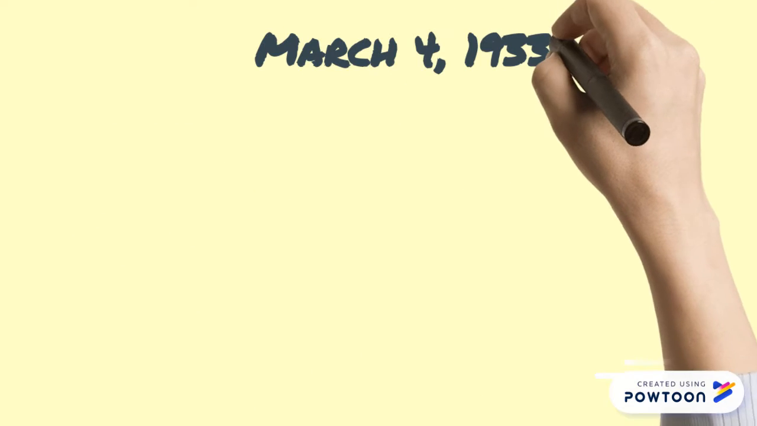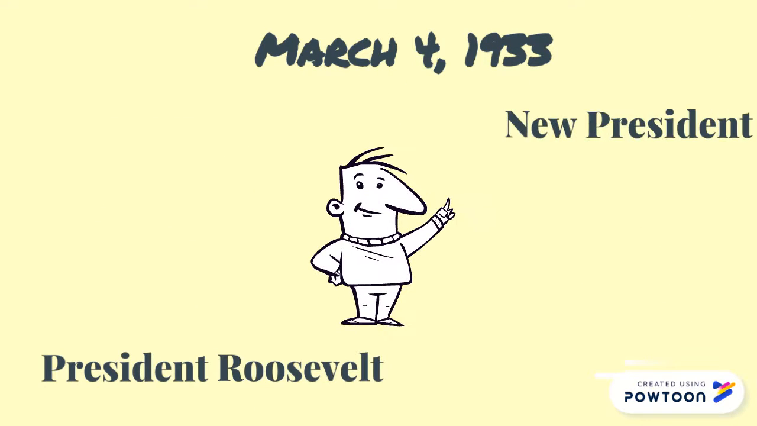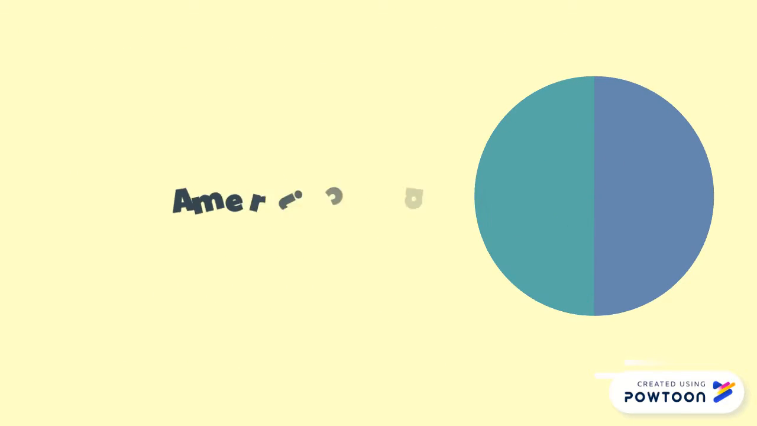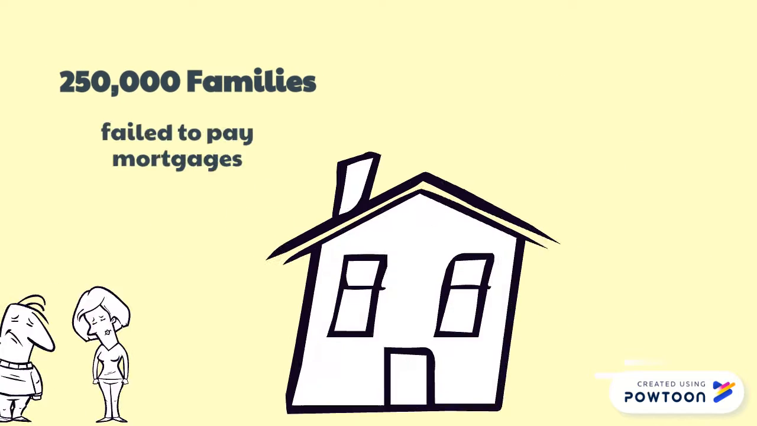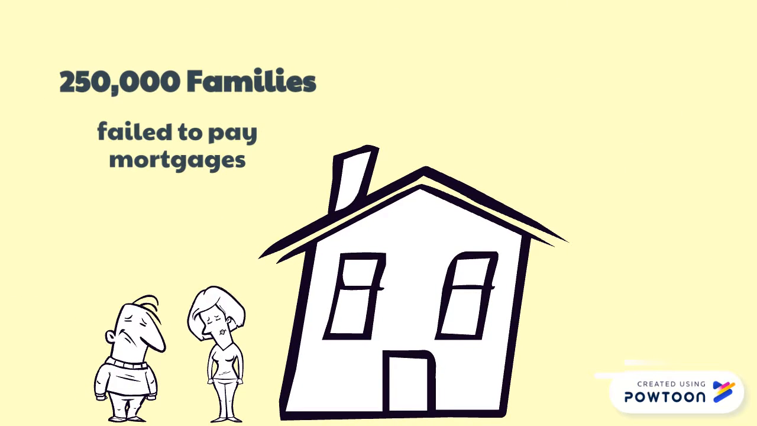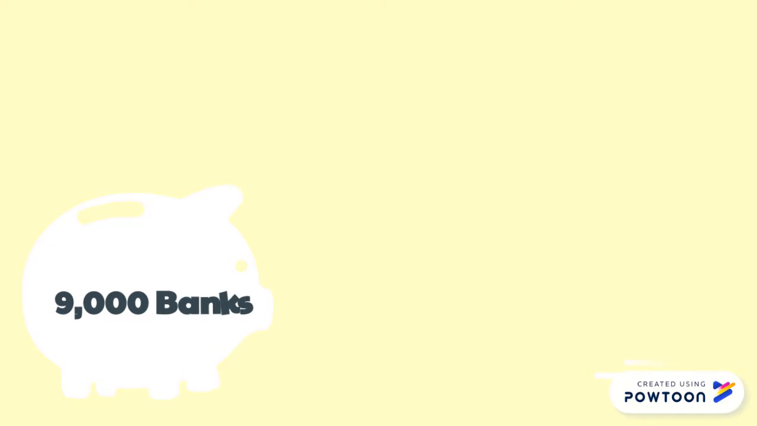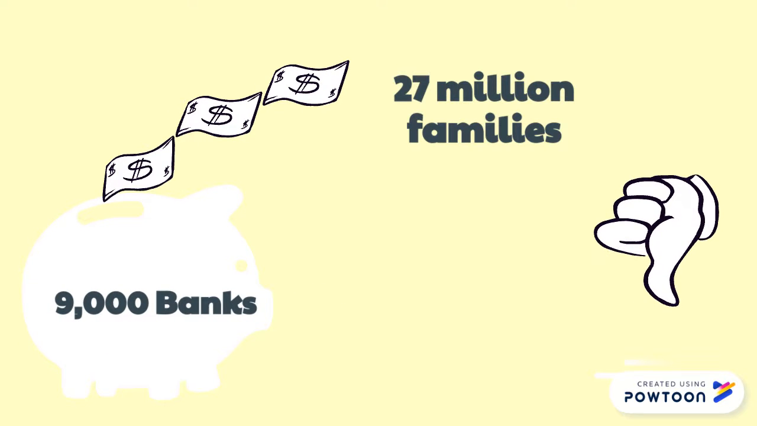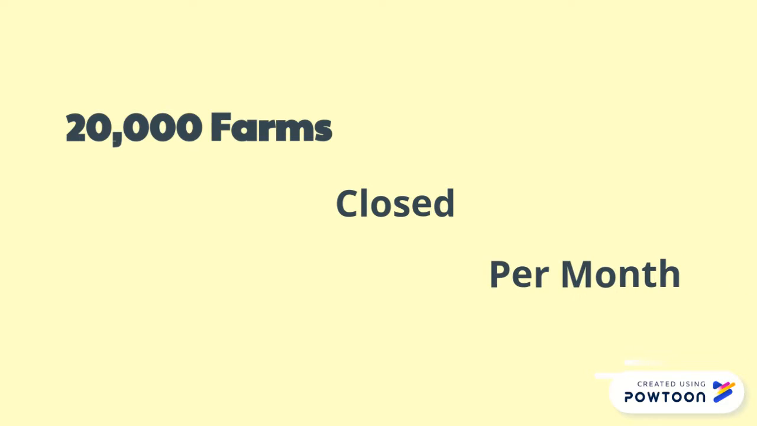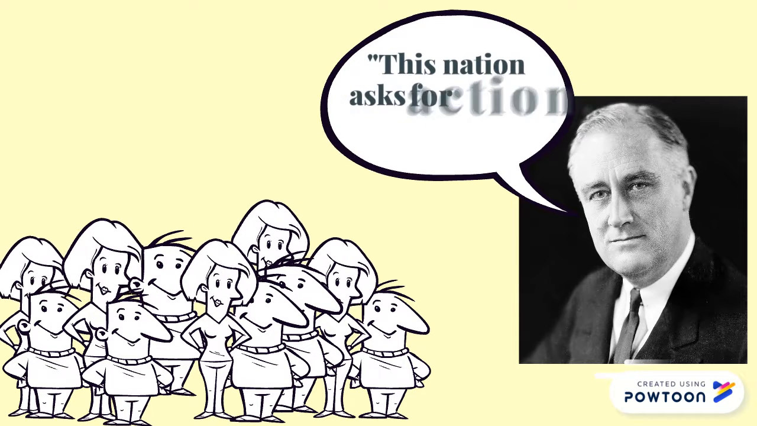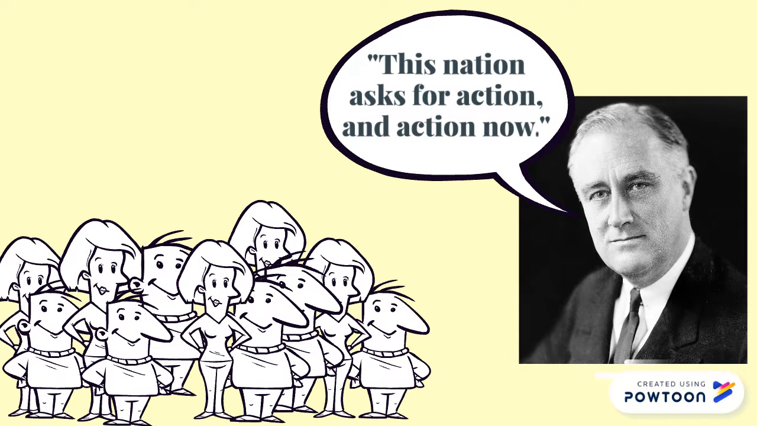March 4, 1933 was the day President Roosevelt took over the presidency. At this point, a quarter of the nation's workforce was jobless. 250,000 families failed to pay their mortgages the previous year. And since 1929, about 9,000 banks holding the savings of 27 million families had failed, and farm foreclosures were averaging 20,000 a month. In Franklin Roosevelt's first inauguration address, he stated, "This nation asks for action and action now."